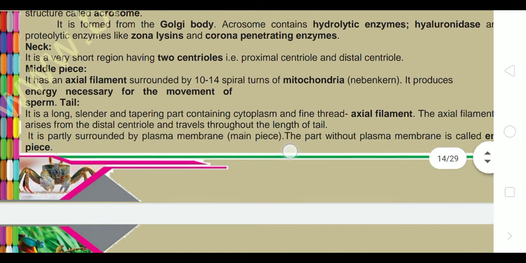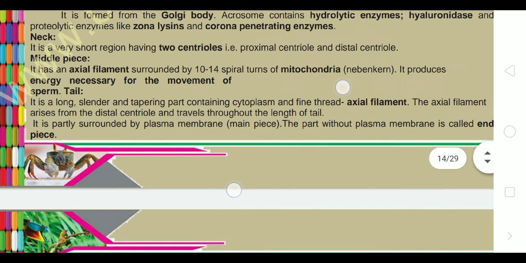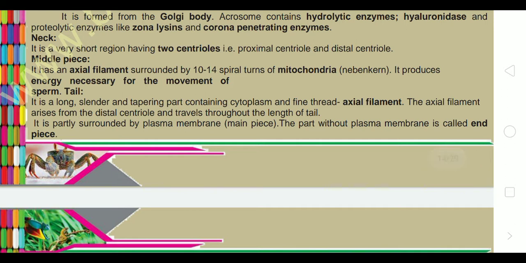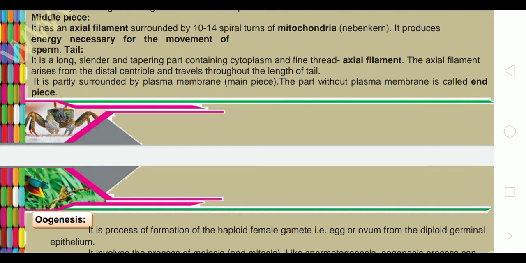Tail. It is a long, slender, tapering part containing cytoplasm and a fine thread, that is the axial filament. Axial filament arises from the distal centriole and travels through the length of the tail. It is partly surrounded by plasma membrane, that is the main piece. The part without plasma membrane is called the end piece.